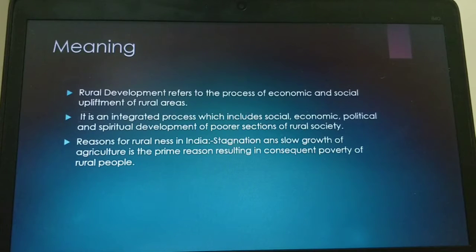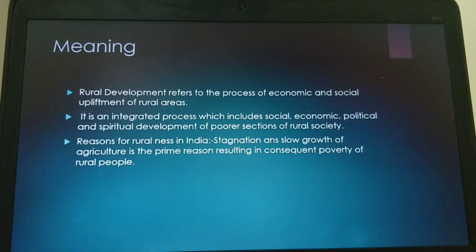They have to provide health benefits by introducing primary health care centers, education, that is schools must be introduced in those villages, the banking sector has to be developed, and technically advanced materials have to be provided, so that rural development is possible. So these are the reasons for the stagnation in rural development.